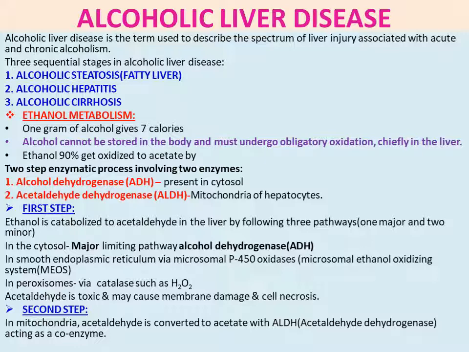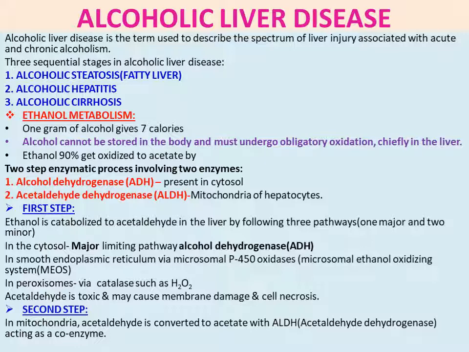Then let us see alcohol, nothing but ethanol metabolism. 1 gram of alcohol gives 7 calories of energy. Alcohol cannot be stored in the body and must undergo obligatory oxidation chiefly in the liver. That means it should get removed immediately in the liver.